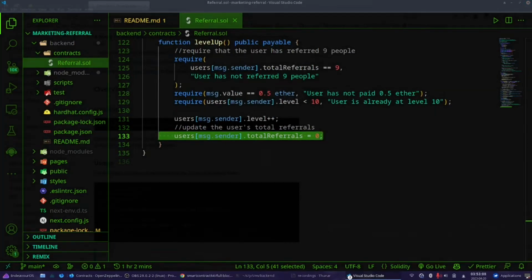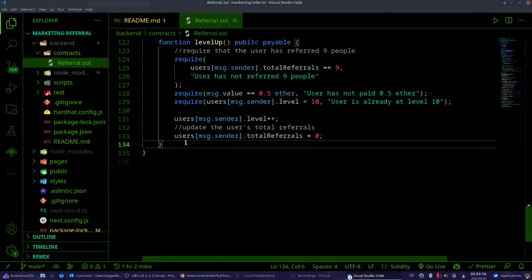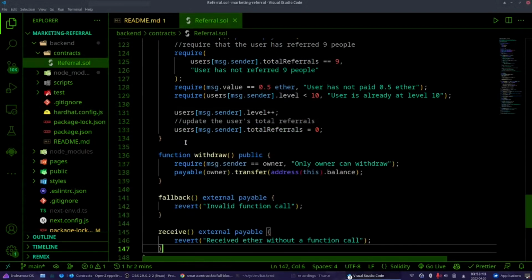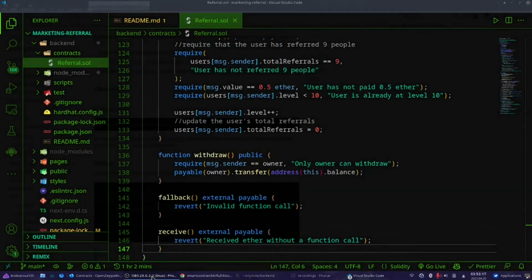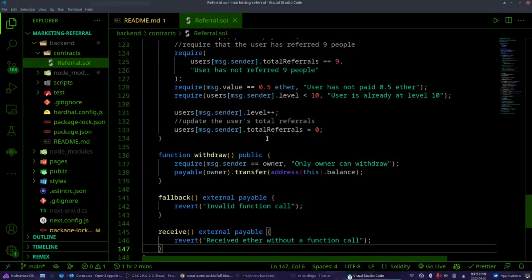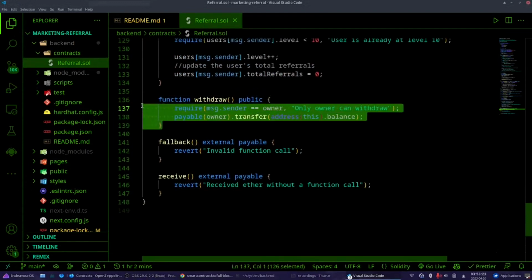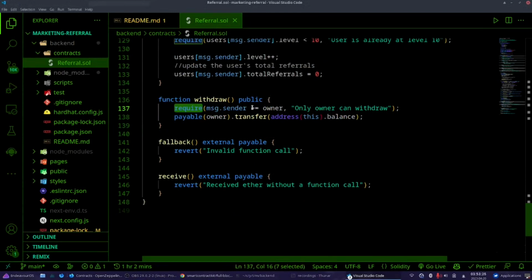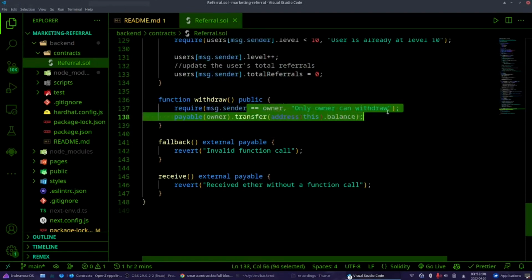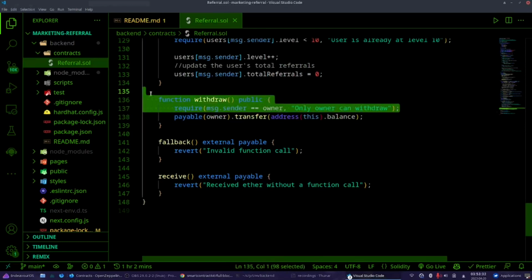Now just 3 more functions and we are done, and then we can go to testing. It's almost 40 minutes. So we will have a withdraw function, which will require that the person calling the function is the owner. Only owner can withdraw.